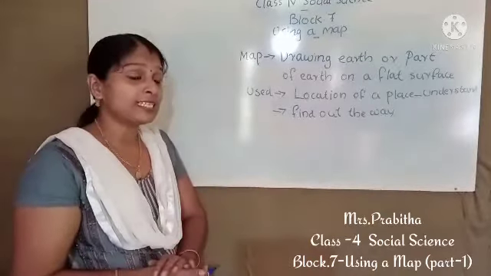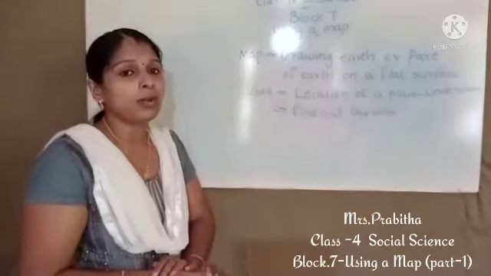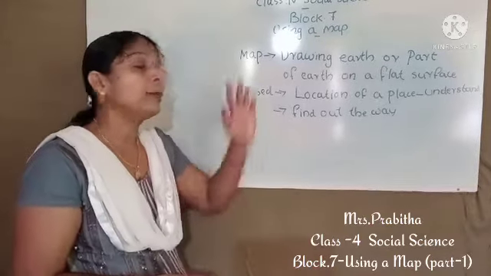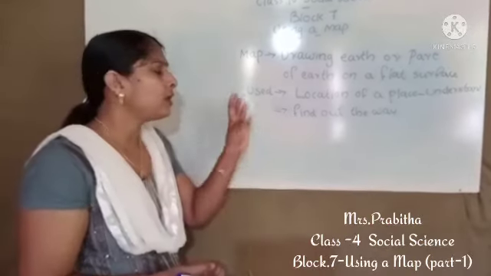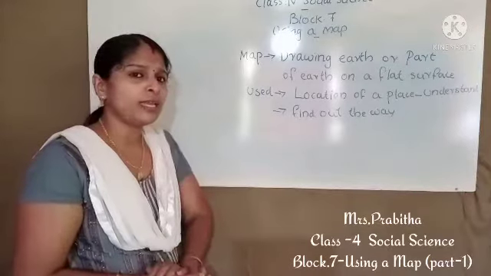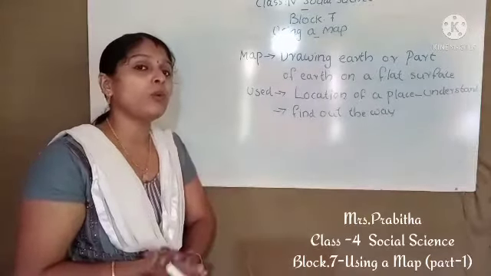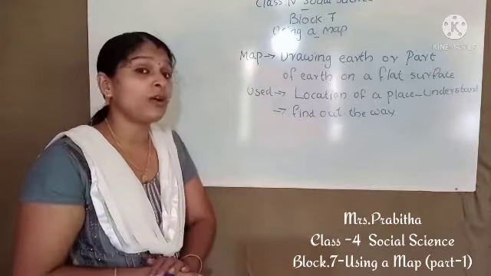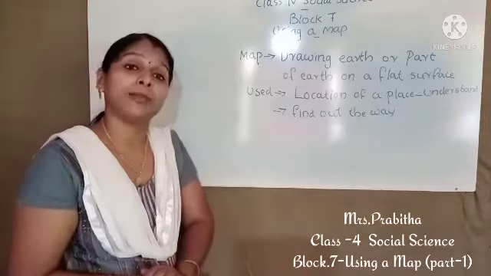So we studied what a map is. Drawing the earth or a part of the earth on a flat surface is called a map. Then how is a map useful? A map is used to find out the location of a place. It easily helps us to find the way to reach a place.